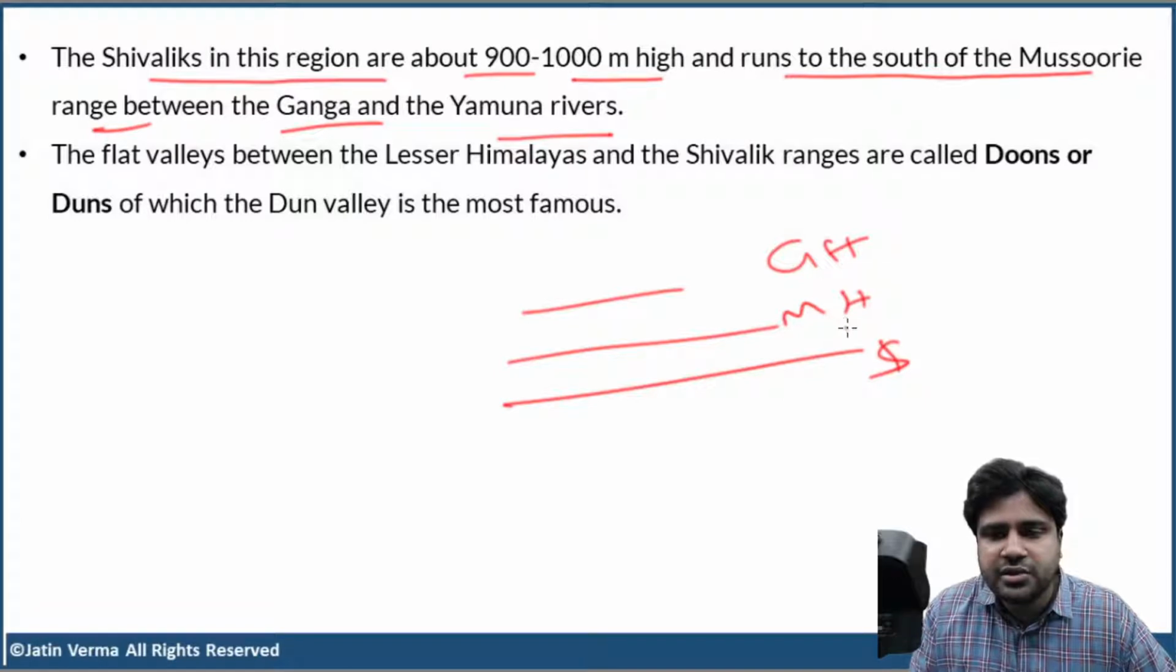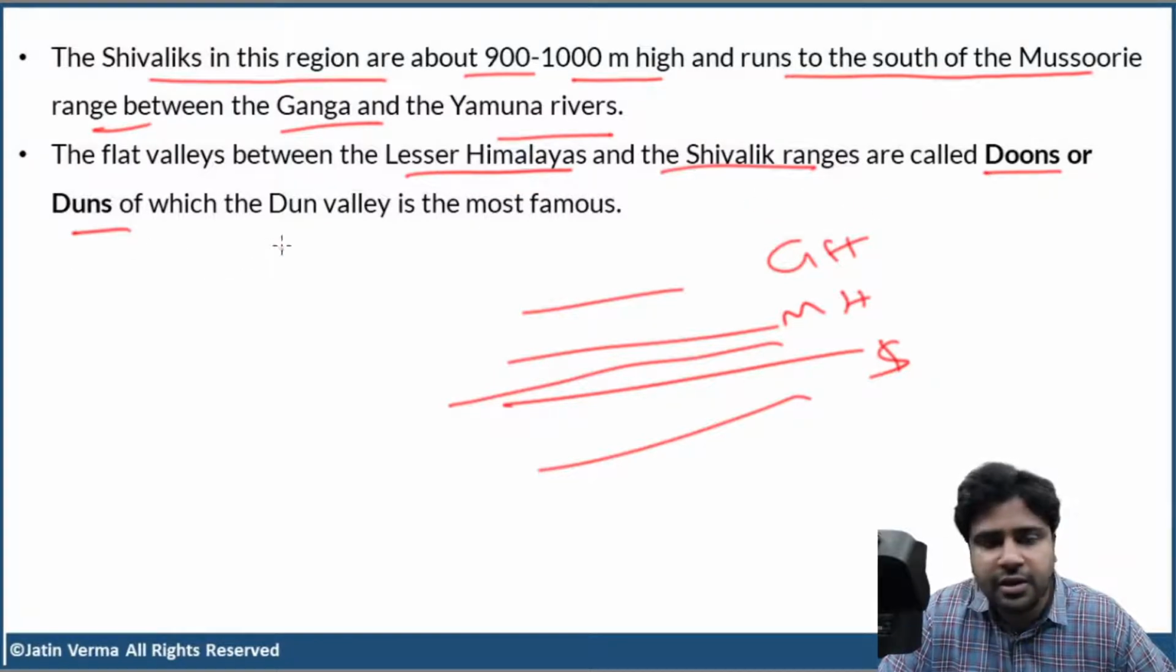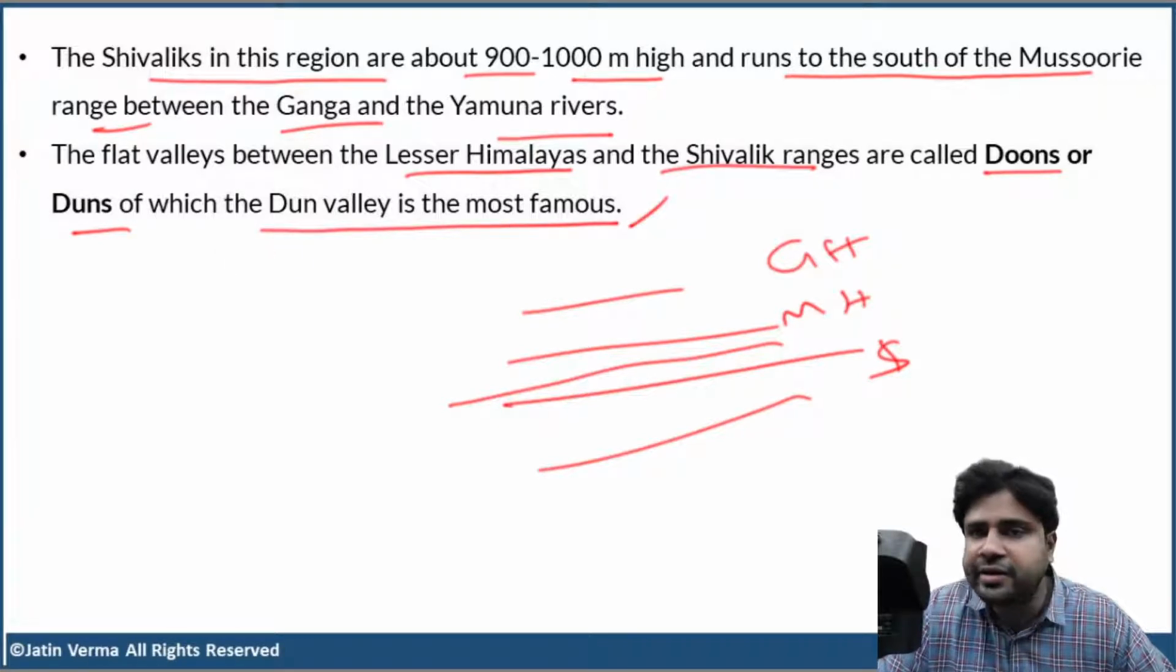Okay. So, Shivaliks are found to the south of Mussoorie range between the Ganga and Yamuna rivers. Okay. Now, the flat valleys between the lesser Himalayas and the Shivalik ranges are called dunes or duns, of which Dune Valley is the most famous. This is where Dehradun is located. And we have discussed the formation of dunes, right? Clear? So, any doubts anybody has still here, please ask me.